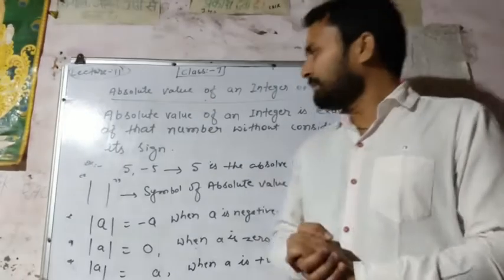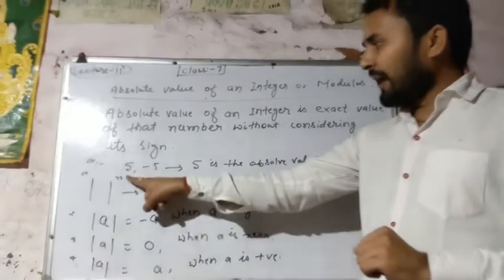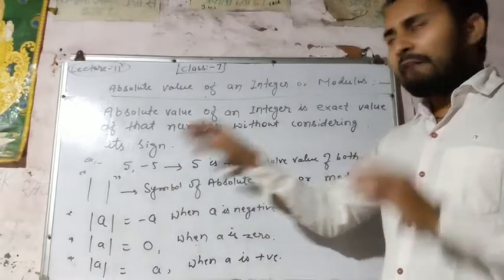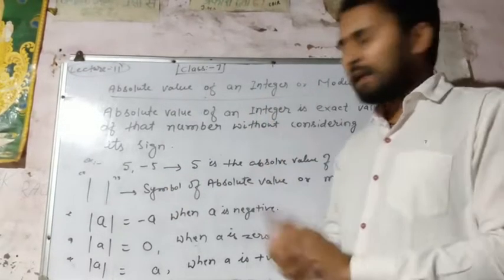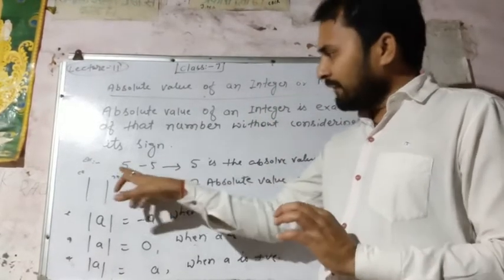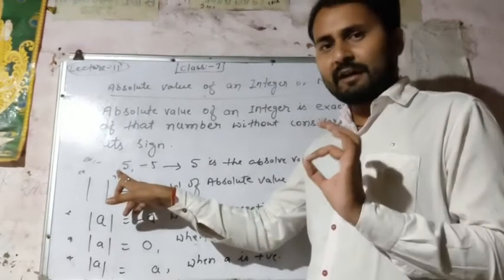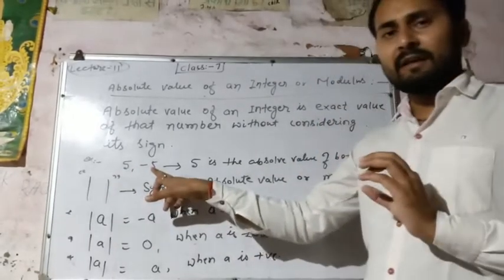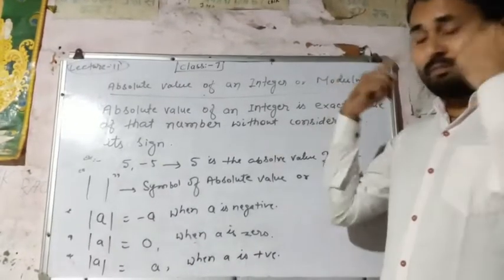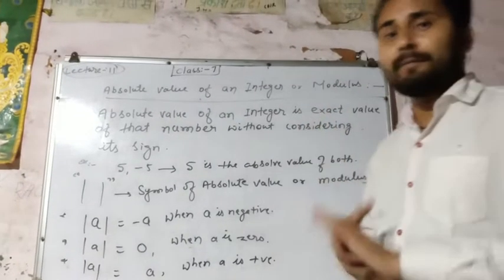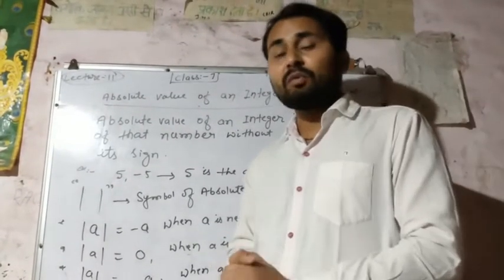Now we are moving ahead. Here 5 and minus 5. Absolute value of both the numbers is 5. Here it is denoted plus 5 and here it is minus 5. But we have to recall the definition of modulus and absolute value. What is the definition?